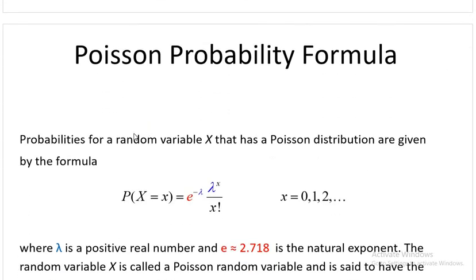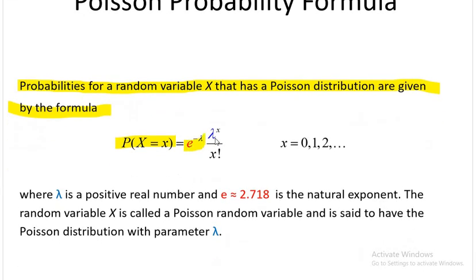Now what is the formula? The probabilities of a random variable x that has a Poisson distribution are given by the formula: probability of X equal to x is e to the power minus lambda, lambda to the power x, over x factorial. As in the case of binomial distribution, this x is the question. When they ask you the question, they will give you this x. Here e is a universal constant, the exponential. We know that it is 2.7183 and so on. This is an irrational number.